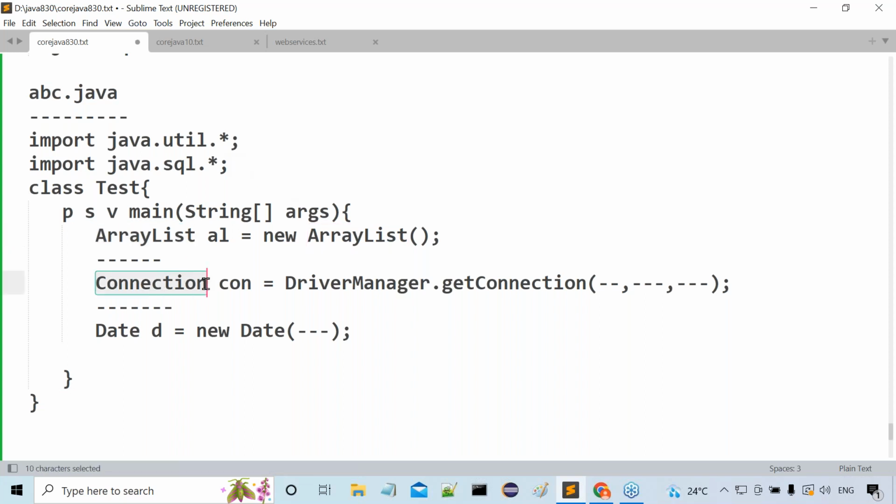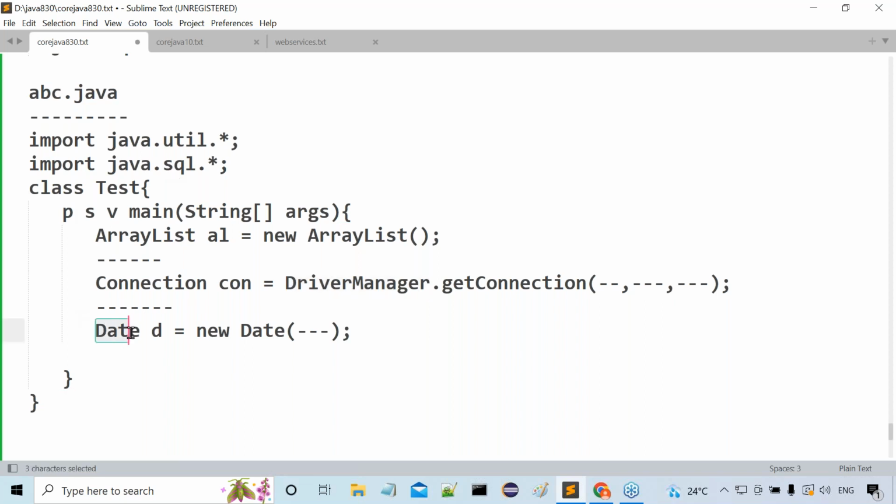Next, the compiler will come to Connection. It checks the util package, where it does not exist, then checks the SQL package, where it exists. No problem, no ambiguity. The compiler will check the DriverManager class in the util package, not existing, and then in the SQL package, where it exists. There also is no confusion.